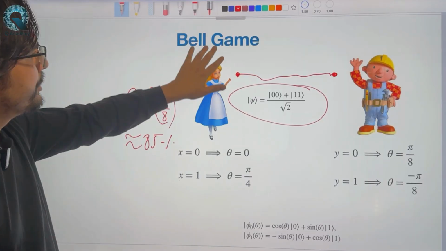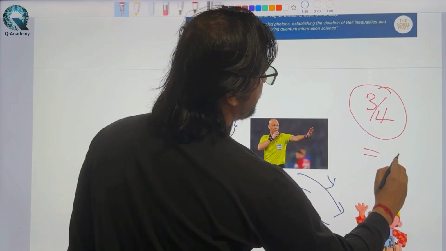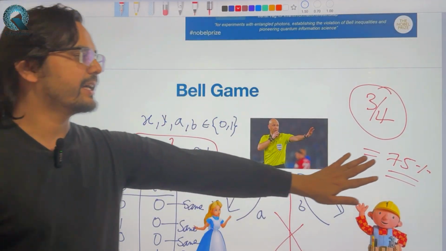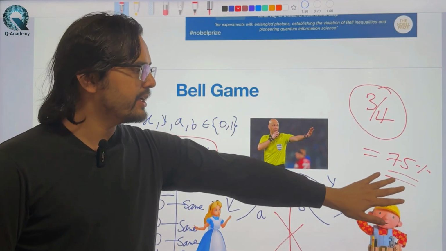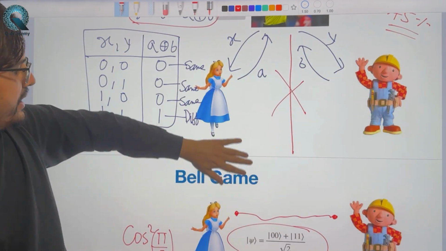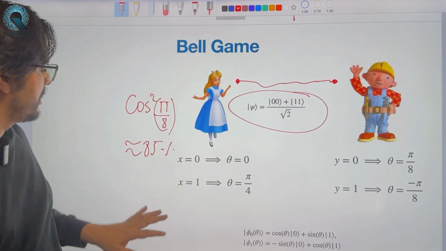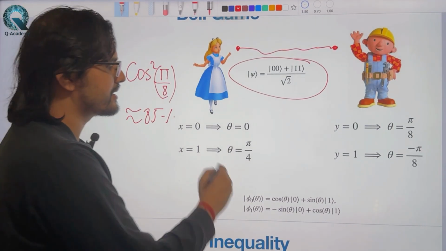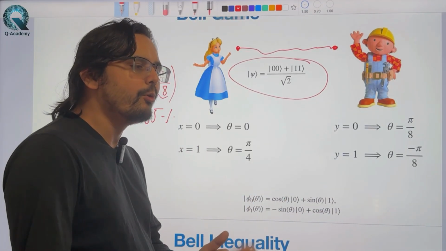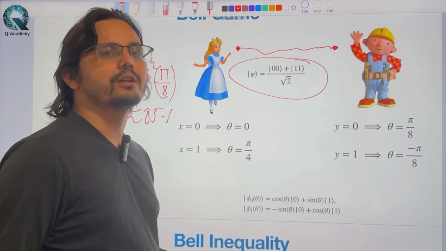This is interesting because you see that here they can win only up to probability 75%. So in the classical world, they can win up to probability 0.75 or 75%. In the quantum case, they can win up to 85%. Now, there is this gap between quantum and classical, like quantum theory can do more than classical theory, which proves that quantum theory is a non-classical theory.